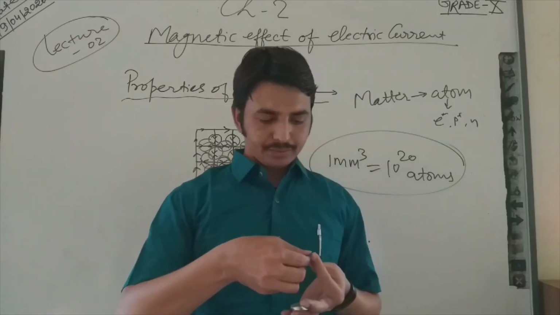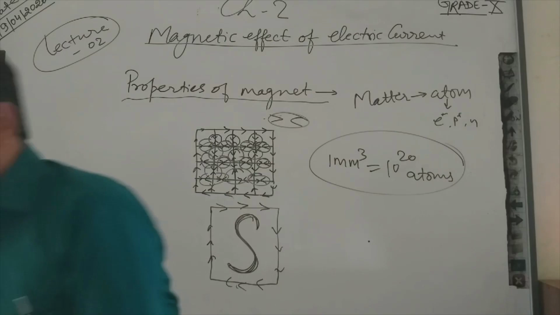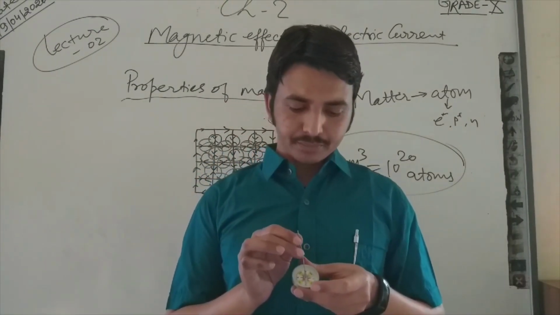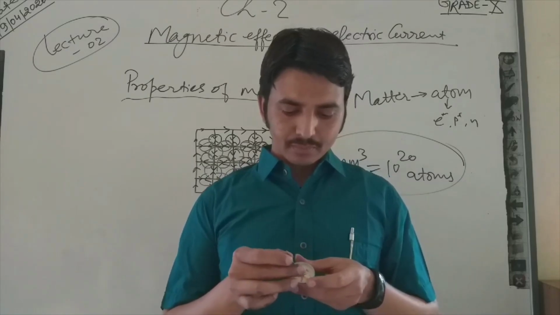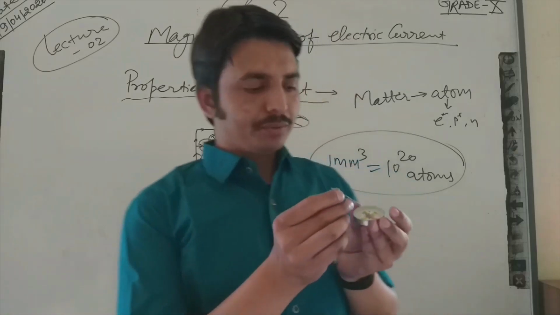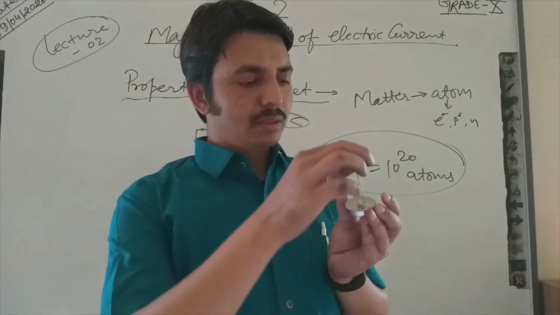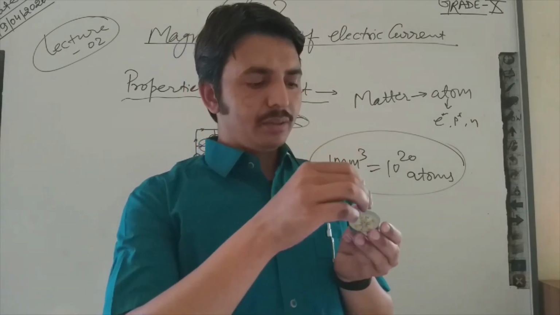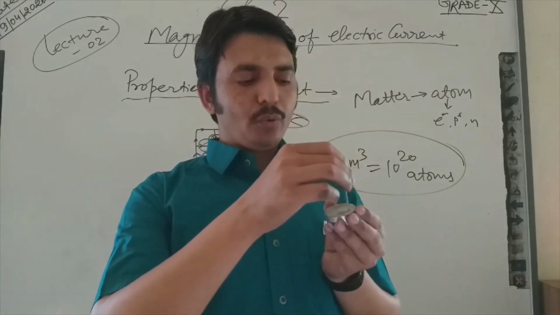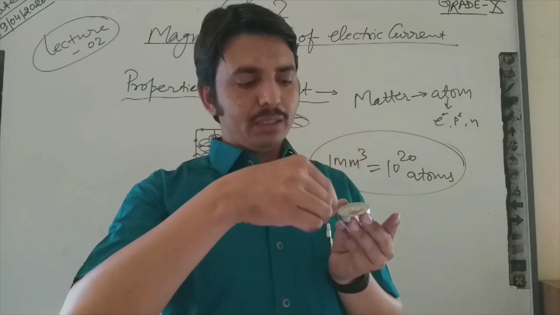Now I will take this compass, and you can see what happened. Is the compass needle deflecting or not? If I place this point here, then it will deflect. You can see if I place it like that, then it deflects the end of the compass.